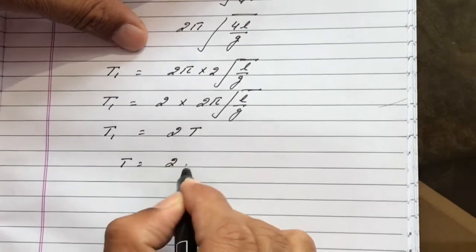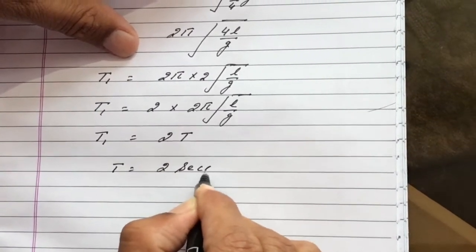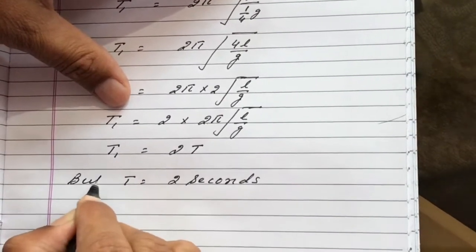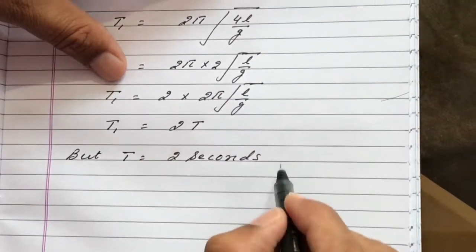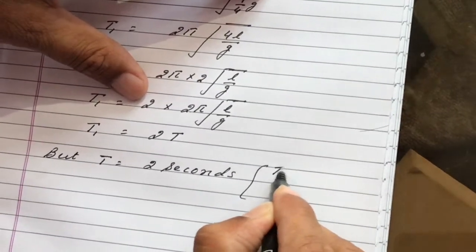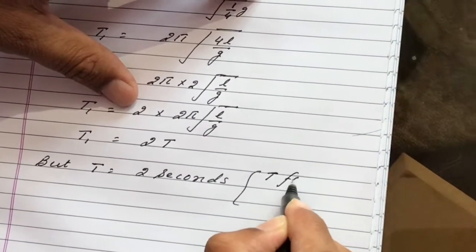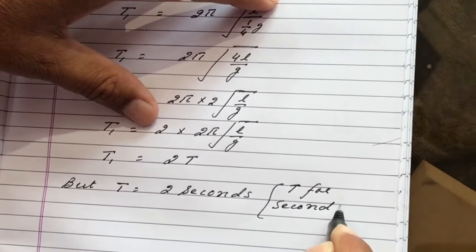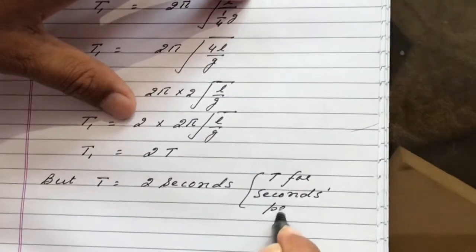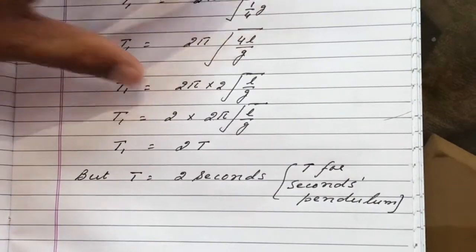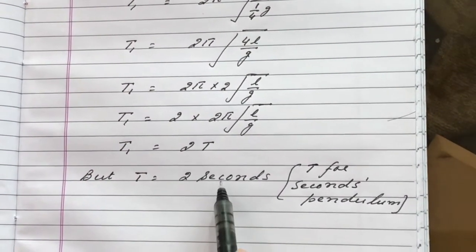Now T is 2 seconds. But why is T 2 seconds? Because it is a seconds pendulum. T for seconds pendulum is 2 seconds.